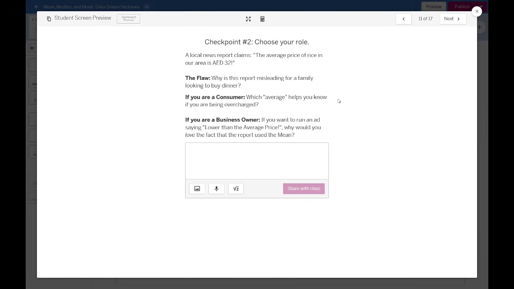Maybe you might think that rice is very expensive in the market. But the moment you go to your local store, it's just around 21 or 22 dirhams. Is the news report lying? Or is it just considering all the data, including the outlier? And as a business owner, how are you going to use the outlier or the mean, median, and mode concept to boost your sales? Kindly leave your answer and share it with your class. I would like to hear from you.